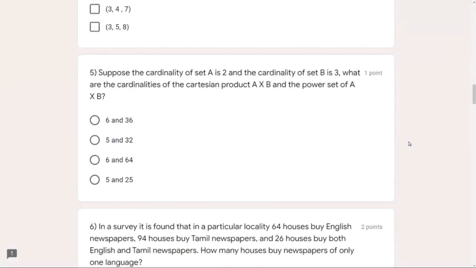Suppose the cardinality of set A is 2 and the cardinality of set B is 3. So in this case, we have some hypothetical sets. We have no real sets. We have to only consider their cardinalities, the number of elements in them. A has 2 elements in it. B has 3. What is the cardinality of the Cartesian product?